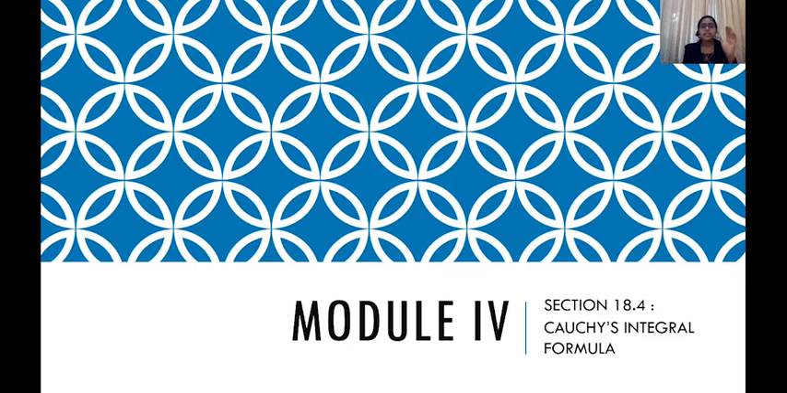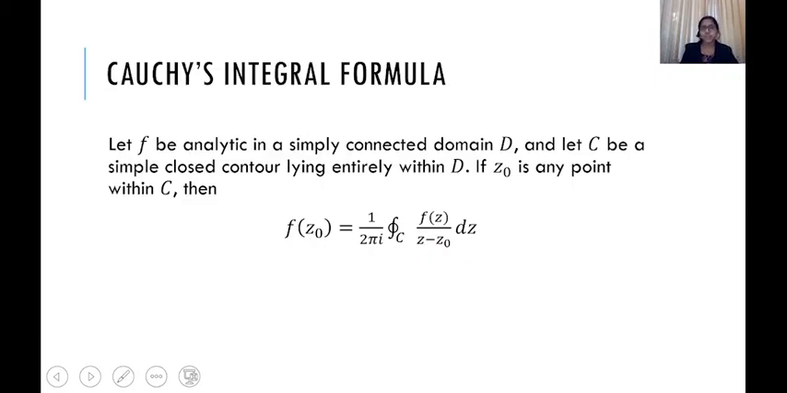If the function is analytic, we can find the value of that function at a particular point in the simply connected domain with the help of a contour integral. That is the first thing. And the second thing is that the derivatives of all orders of an analytic function will exist in a simply connected domain. These are the two things we are going to deal with in this section. In this lecture we'll be discussing the first point, regarding the value of an analytic function.